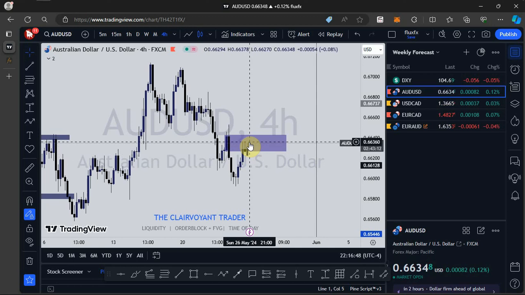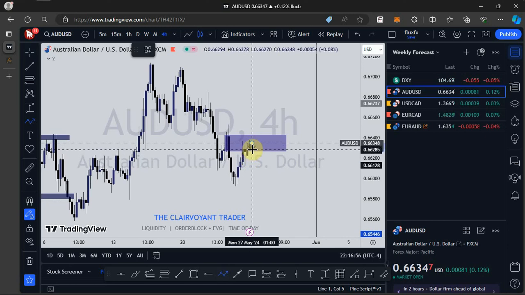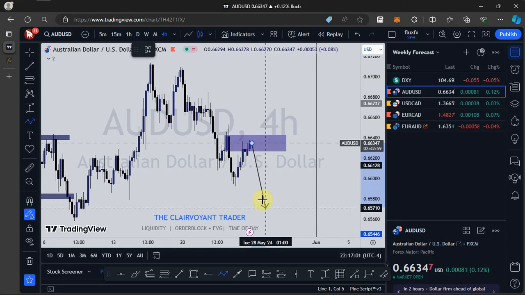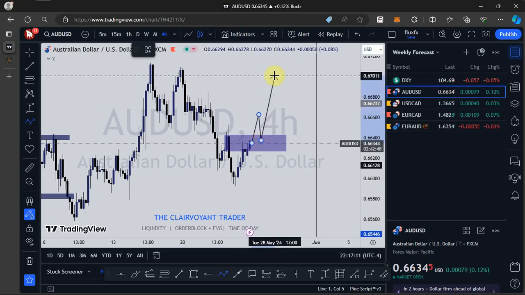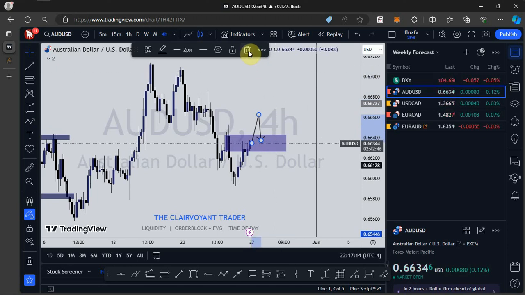If price should respect this bearish order block, meaning you see price closing below this order block, then definitely price is going to continue to push to the downside. But if you see price violating it and then closing above it, then the order block is going to act as a support, and we see price push to the upside. So as it stands now, we don't really know where price wants to move yet, until the conditions that I've outlined are met. So let's be patient and see what will happen.